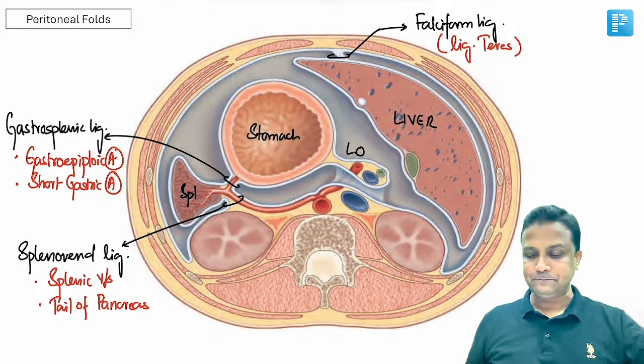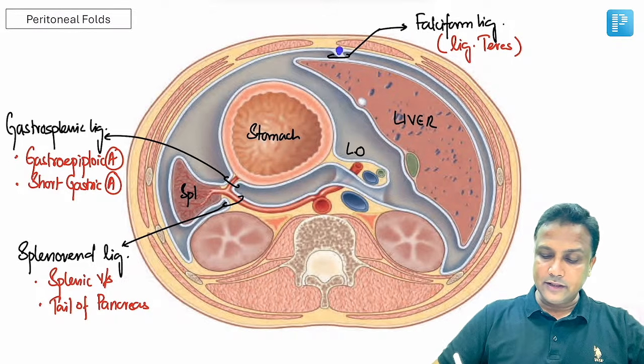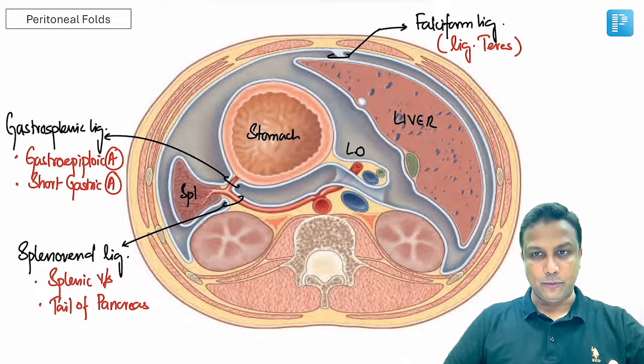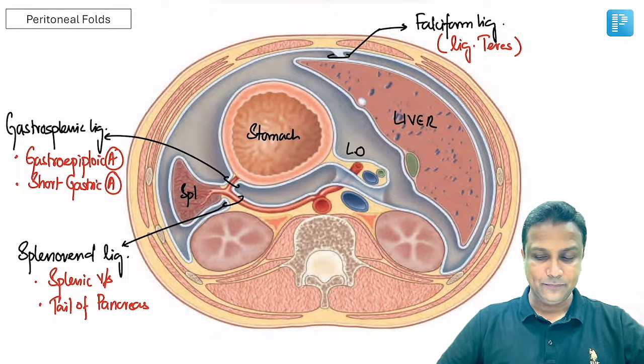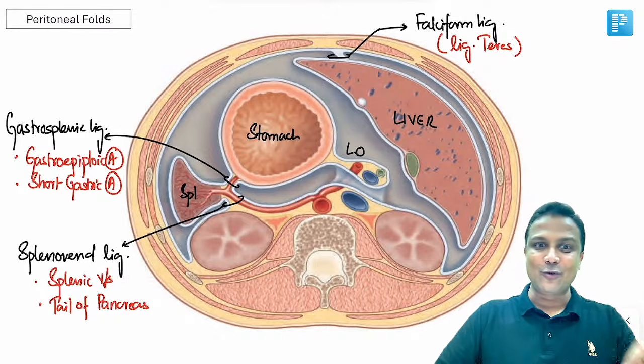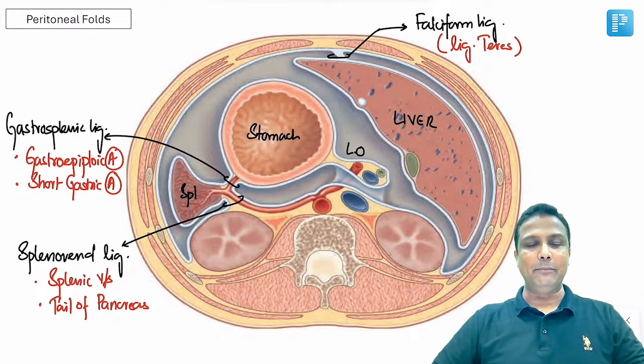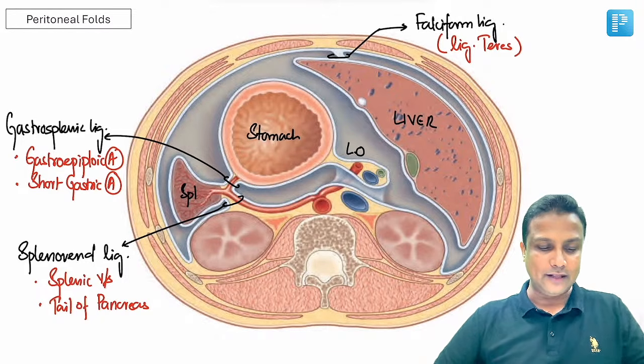So okay. In front of the liver, there will be a ligament. That ligament will be falciform ligament. And what is the content of that? It will consist of ligamentum teres. And we know very well ligamentum teres is what? It is a remnant of left umbilical vein. It is a remnant of left umbilical vein, sir.